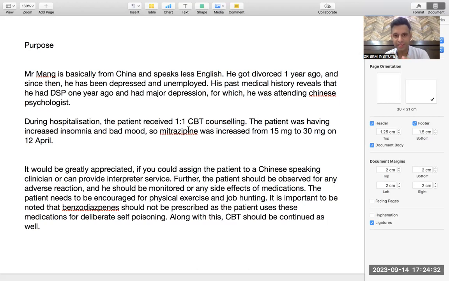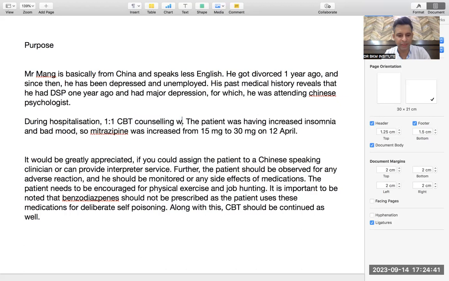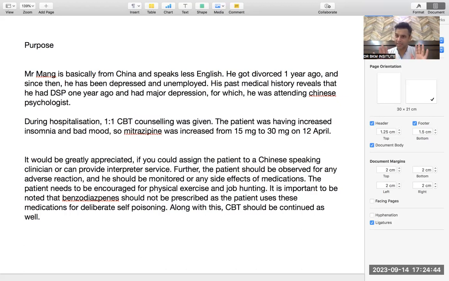Suppose if by chance you say, sir, CBT counseling was also given by us, then you have to change the whole sentence. During hospitalization, 1-to-1 CBT counseling was given. Now this is a passive voice and a correct passive voice. So you made it passive. You said CBT counseling was given by us. So now this is also correct. So this is what I wanted to teach when it comes to grammar. Patient received CBT, that's fine. CBT was given by us, that is a passive word. So during hospitalization, 1-to-1 CBT counseling was given. The patient was having this. So mirtazapine was increased, a small connector was used over here as well. So the dose was increased.